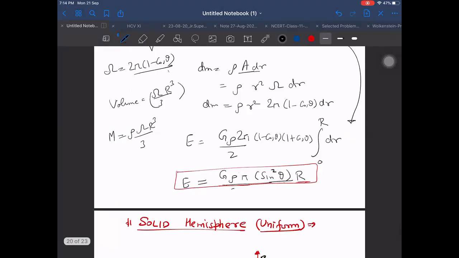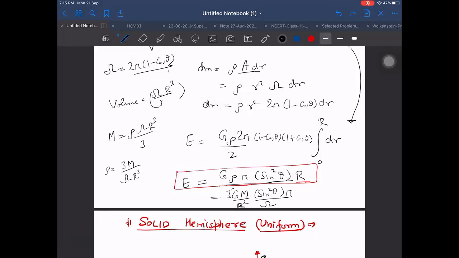So I can convert in those terms also if you want. Rho will become equal to 3 into mass M upon omega R cube. Then it will become GM by R square into 3 into sin square theta divided by omega, and one more term is remaining, pi.